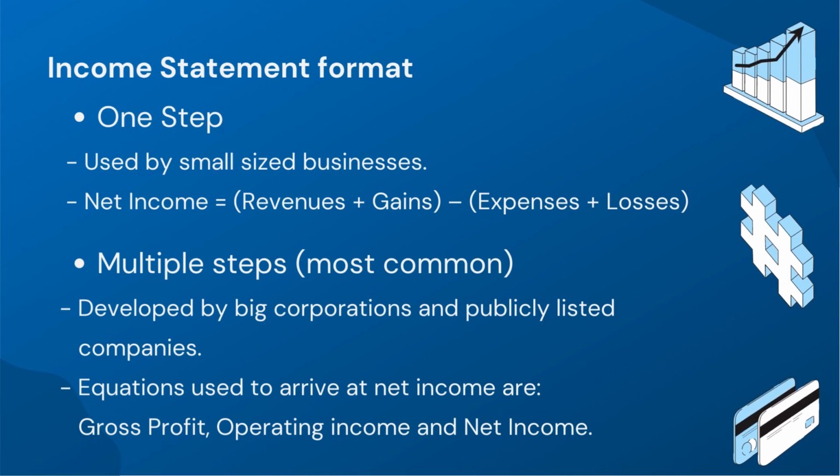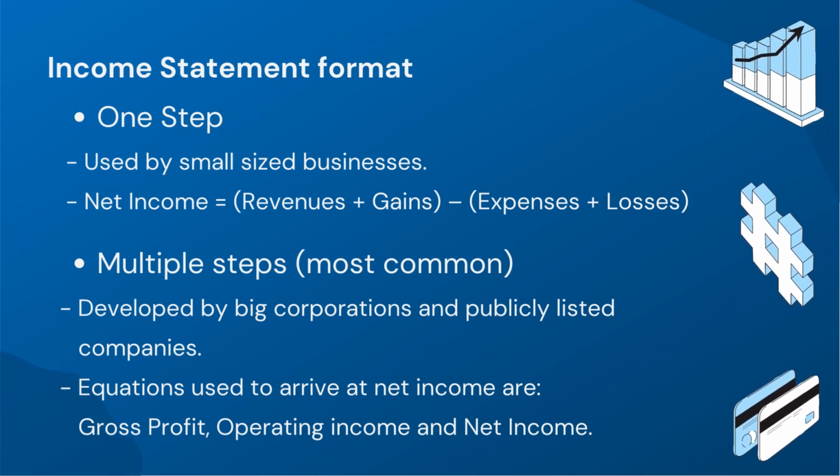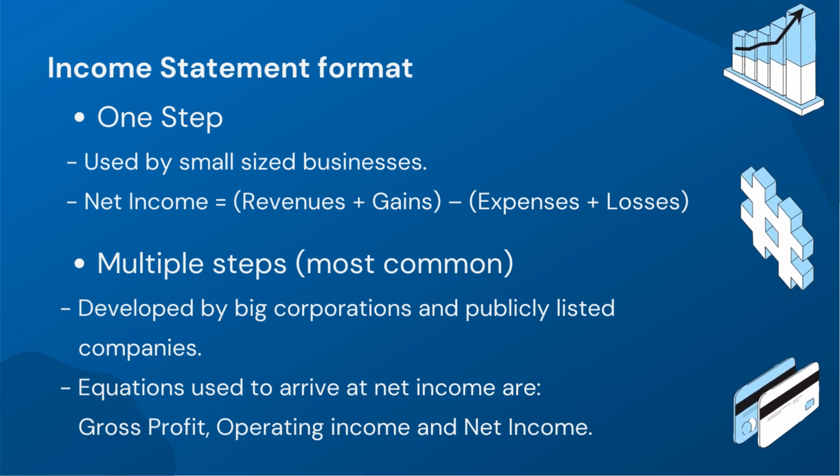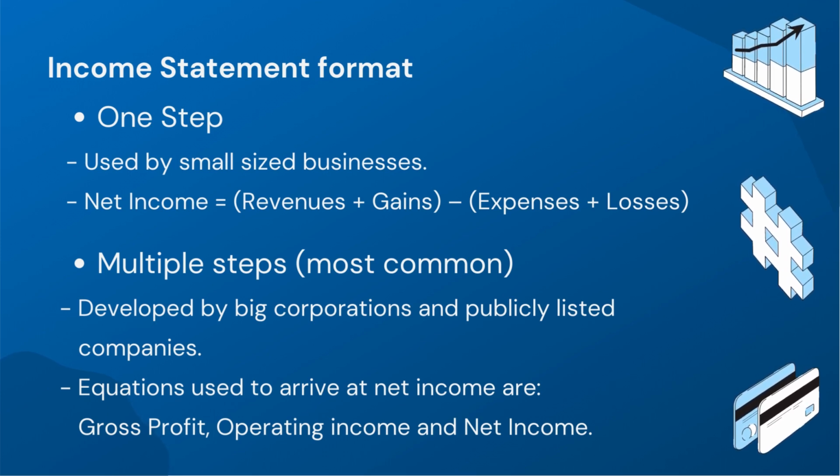There are two types of income statements, one-step and multi-step, with the latter being the most common. Irregular items should be reported separately, such as discontinued operations, extraordinary items, and changes in accounting principles or estimates.